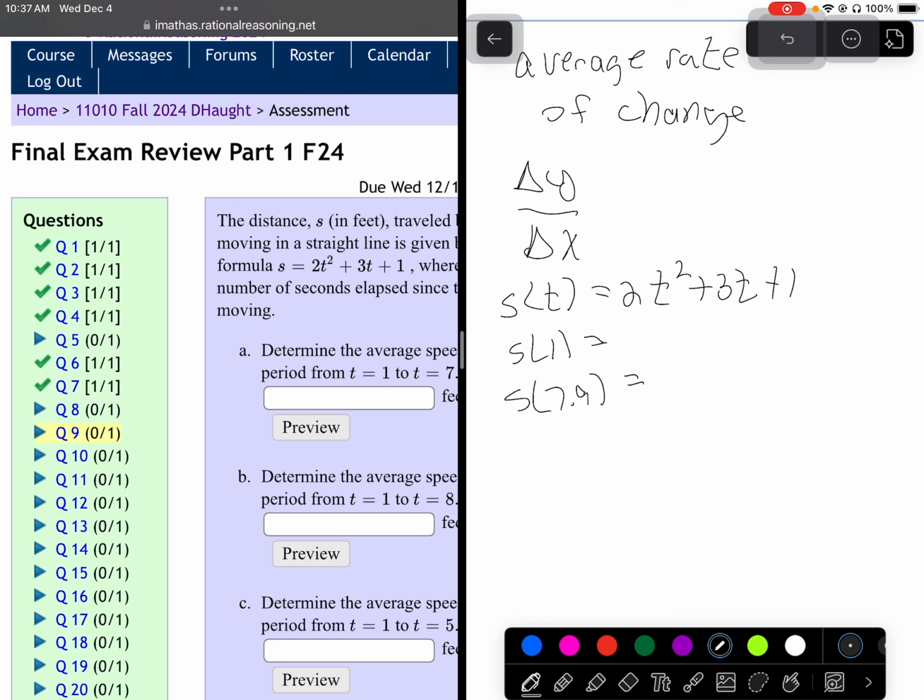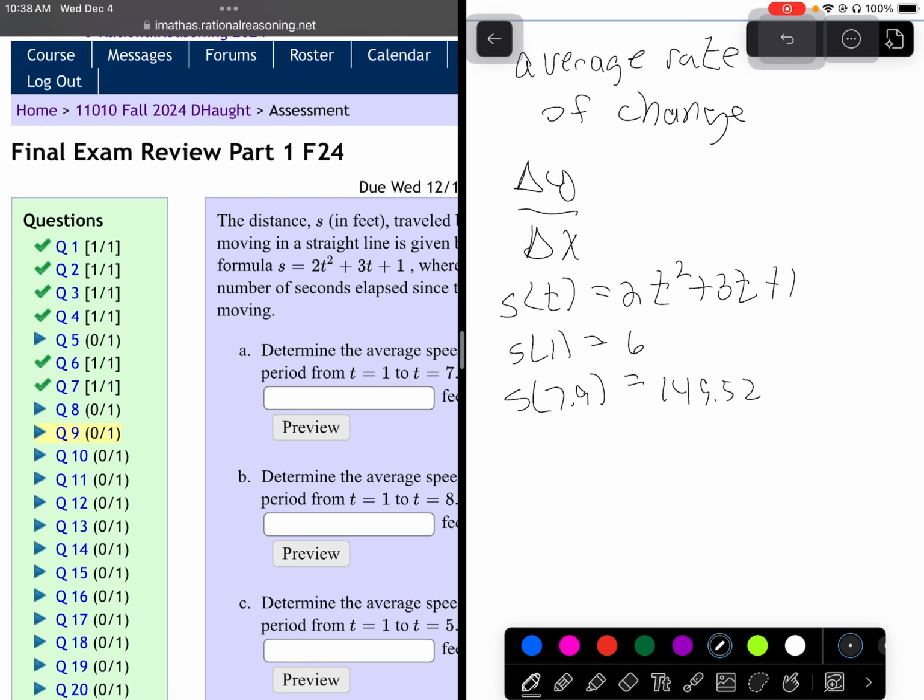If we plug in 1, we get 2 times 1 squared plus 3 times 1 plus 1, which is 6. If we plug in 7.9, we get 149.52. I do like to go from least to greatest.